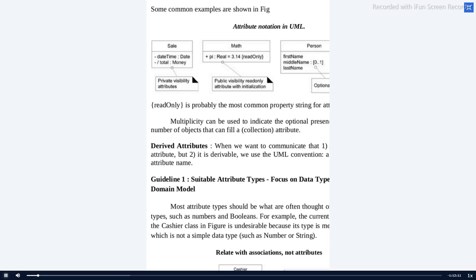Why am I mentioning read only? Anyone? Kindly come up with your answers. Kindly be interactive. Why am I mentioning read only?